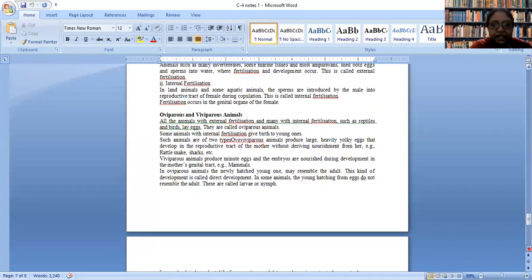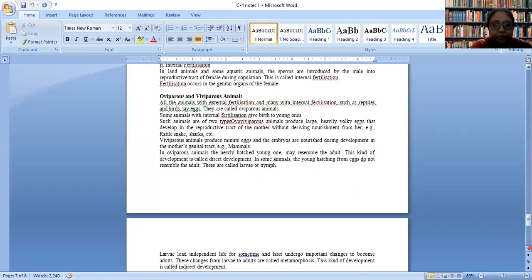Now, animals can be oviparous and viviparous. If they are laying eggs, they are called oviparous. If they are directly giving birth to a child, they are viviparous. Oviparous animals need to take care of their eggs. They generally wait there till they hatch. They give them proper warmth and conditions so that the eggs can break and the new organism can come out of it.